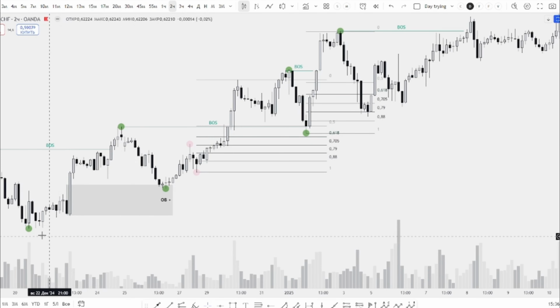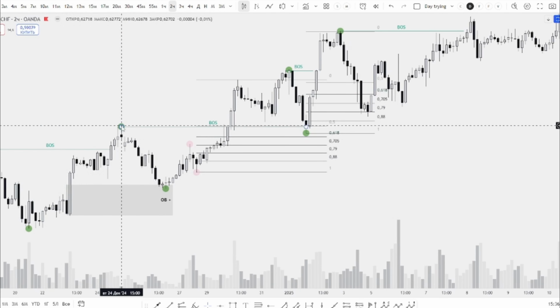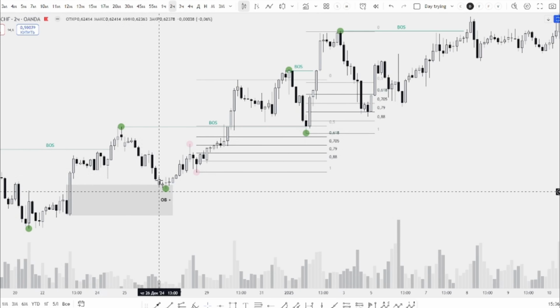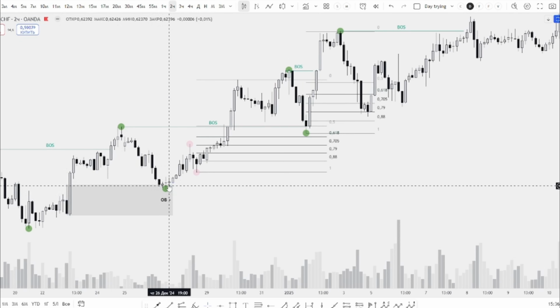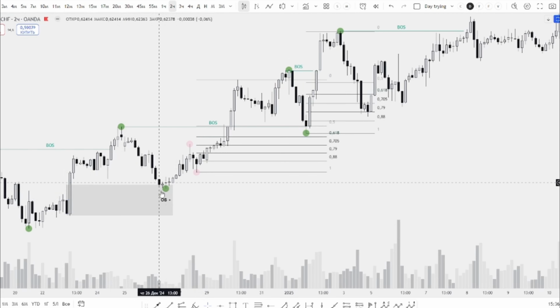Here, as you can see, we have an imbalance. After creating this higher high, price goes to correction to mitigate this order block, and this will be our good entry. So now you see how the market speaks with you. BOS, change of character, BMS, it's the language of smart money. If you learn it, you'll finally stop being a gambler.